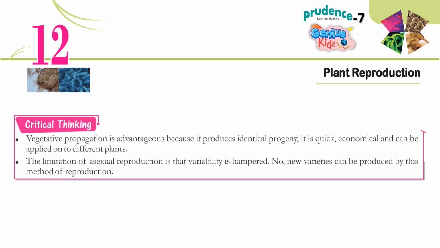Critical thinking. Vegetative propagation is advantageous because it produces identical progeny. It is quick, economical, and can be applied onto different plants. The limitation of asexual reproduction is that variability is hampered. No new varieties can be produced by this method of reproduction.